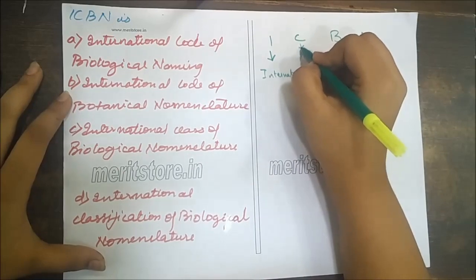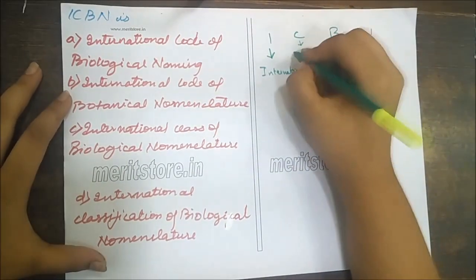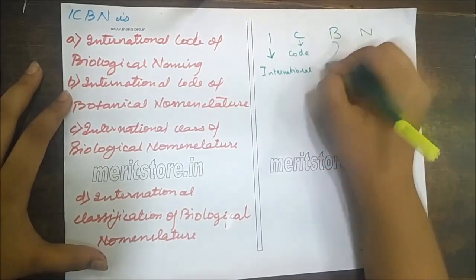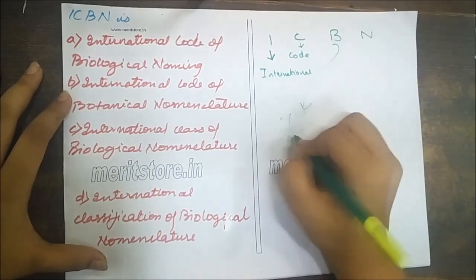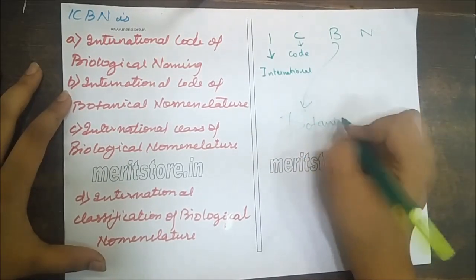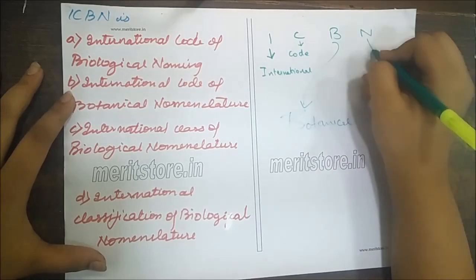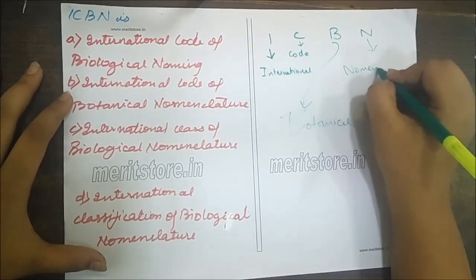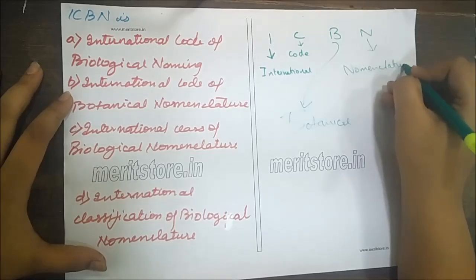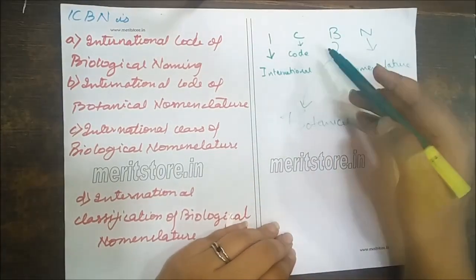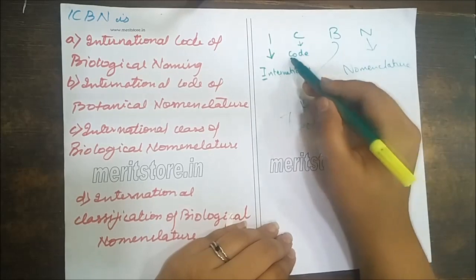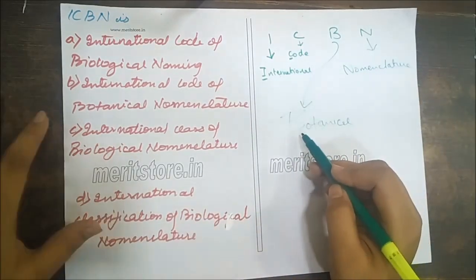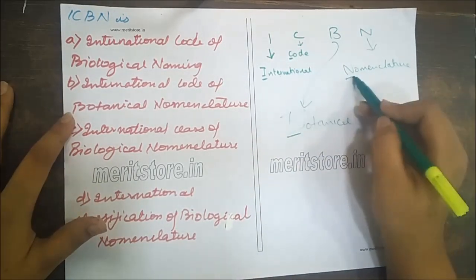C stands for code. B stands for botanical. Yes, it's option number B. And N stands for nomenclature. So what is ICBN? ICBN is International Code of Botanical Nomenclature.